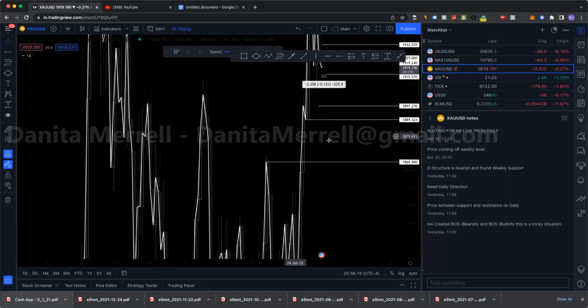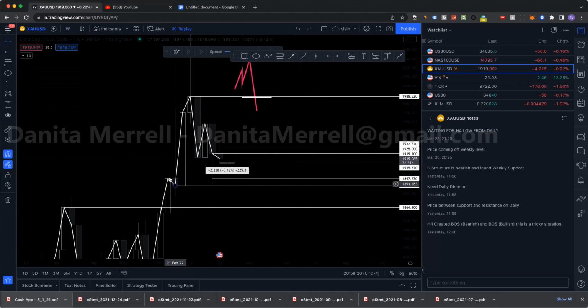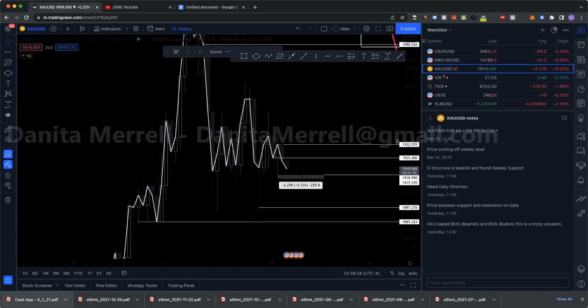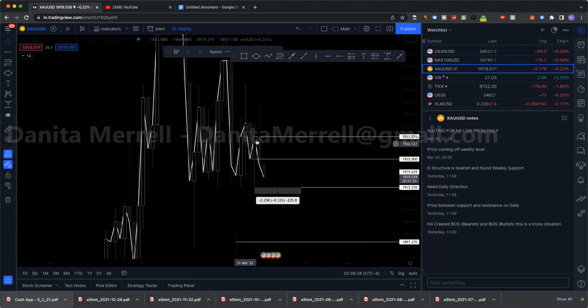Okay, so don't try to overcomplicate it. Just understand that these are angles and they are used as support and resistance. The difference between support and resistance and break of structure is that a break of structure is a breakout. Okay, so we're breaking out. So when we have a breakout, that's confirming the direction. When we have angles, that's confirming an area that we can look for trades. Okay, so just try to keep that in mind.